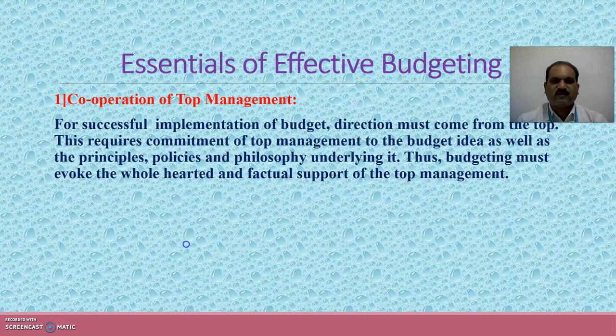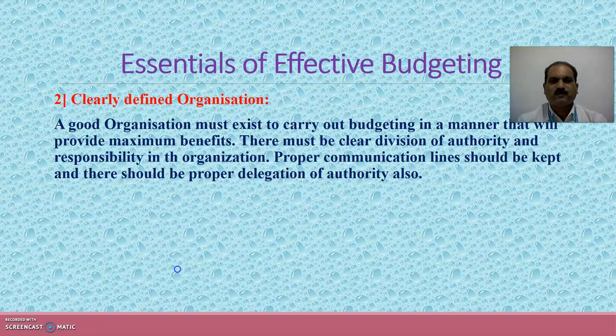Now let's see, there are 15 essentials of effective budgeting. Of it, the first one is cooperation of top management. For successful implementation of budget, direction must come from the top. This requires commitment of top management to the budget idea as well as the principles, policies and philosophy underlying it. Thus, budgeting must evoke the wholehearted and factual support of the top management.